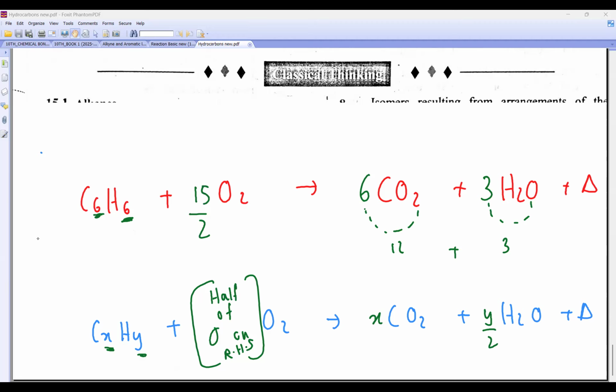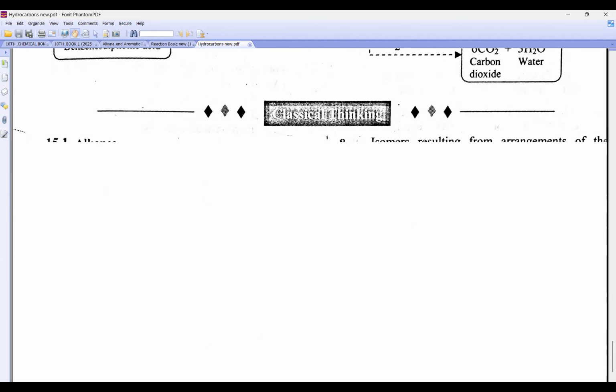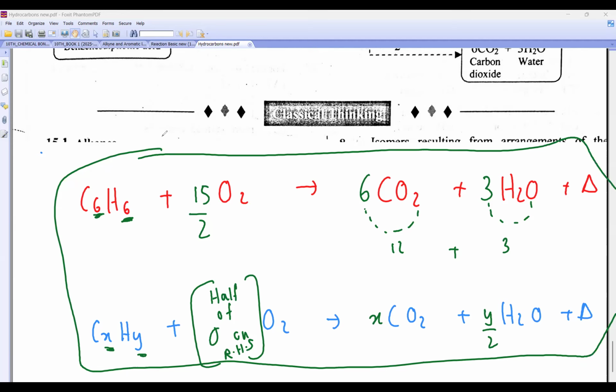So this is all about your hydrocarbon combustion. Look here, we got the same thing. Can you see this, beta? 6, 3, 15 by 2. Have you understood this trick? Chinmay, beta, did you understand this? Hello. Yes sir. So have you understood this, beta?